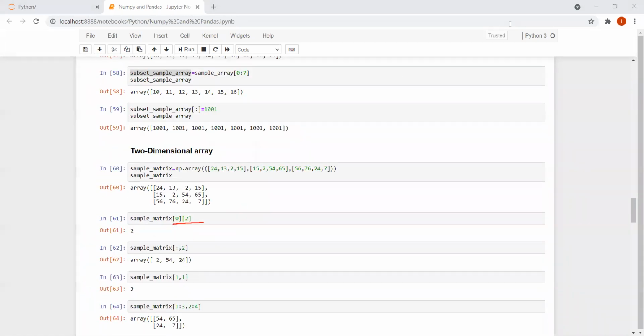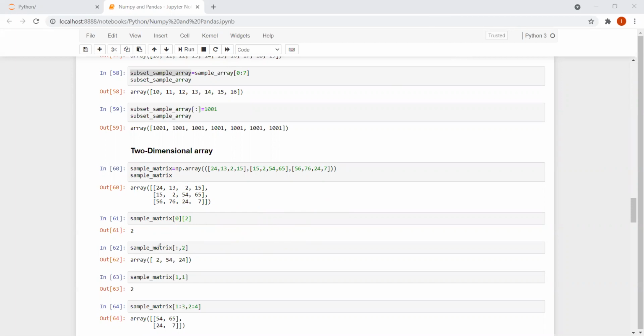So you can see that this 0 corresponds to the row and this 2 corresponds to the column. So 0th row, second column. Let us look into that now. This is the 0th row, and the second column we want: 0th column, first column, second column. So this is the second column. That is why we get the output as 2.